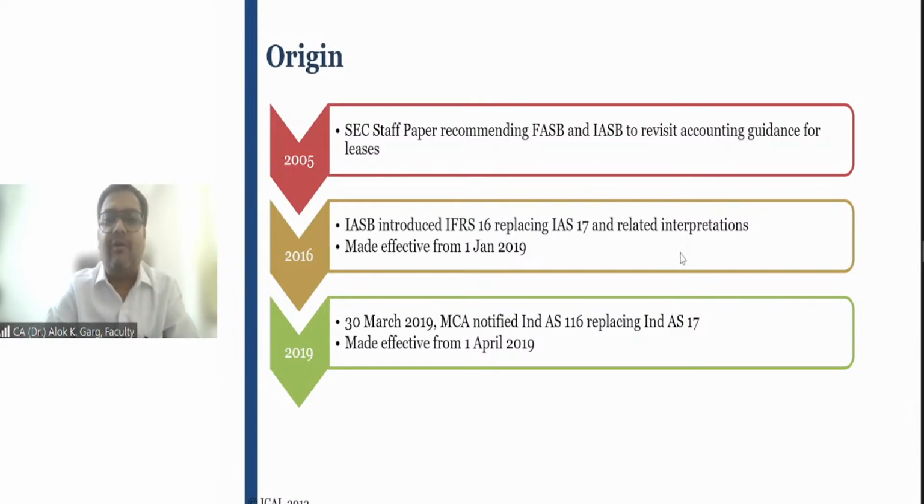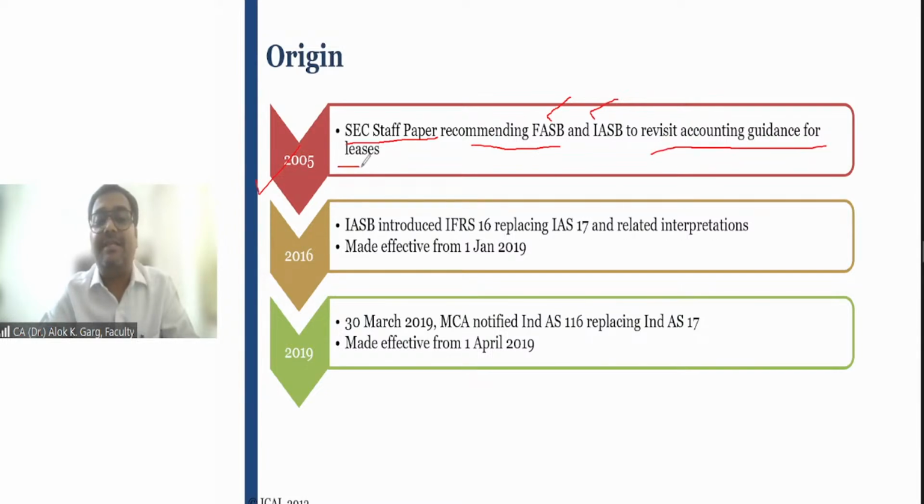Now, friends, quickly, whatever we have discussed, let's summarize. In 2005, the Securities and Exchange Commission staff did some research and came out with a publication recommending the Financial Accounting Standard Board, like in India, Accounting Standard Board ICAI is there. In USA, Financial Accounting Standard Board is responsible for issuing the accounting standard. The Securities and Exchange Commission recommended the Financial Accounting Standard Board and International Accounting Standard Board to revisit the accounting guidance for leases, right?